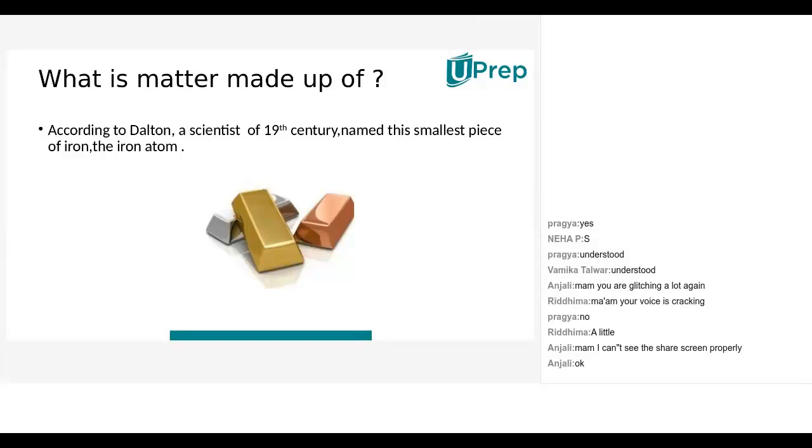Understood, children? These subatomic particles were not given any explanation by Dalton, so that's why it's considered a bit of a drawback, a limitation. But all the statements he has given, even now we are following them. That means they are proved statements in the 19th century itself.